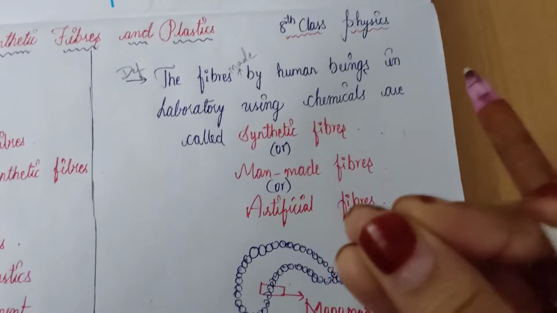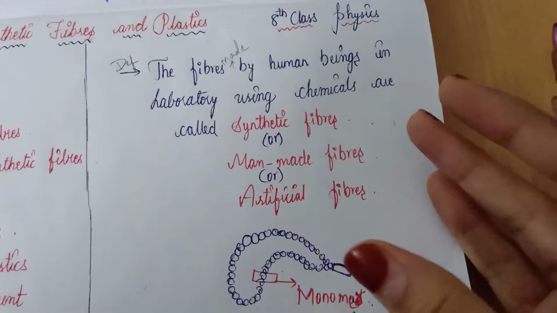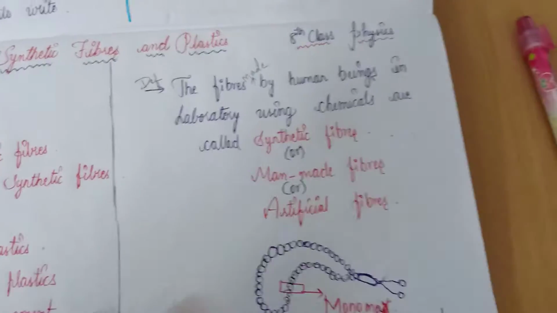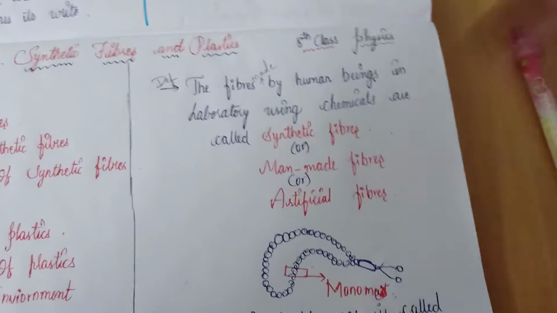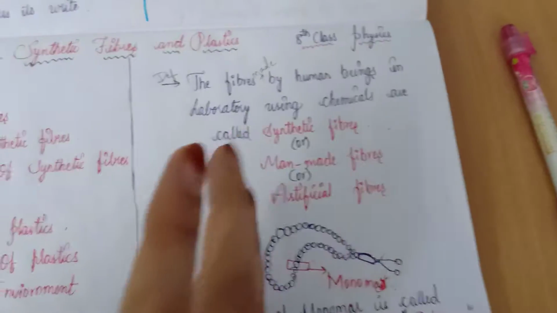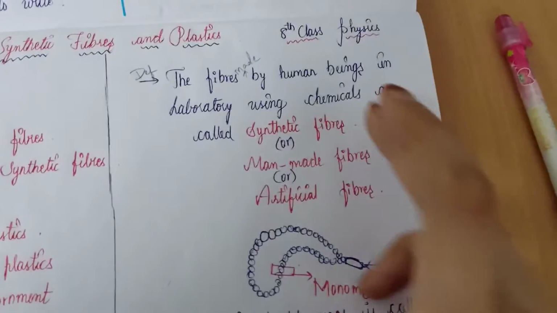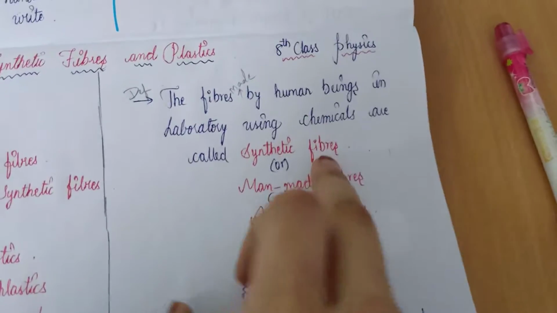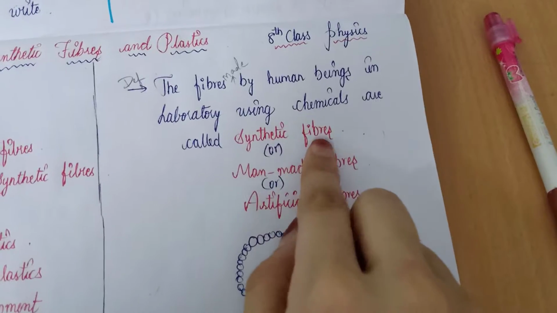The fibers which are created by us in big or small laboratories, using different kinds of chemicals present in our laboratories. Using those lab chemicals, we prepare synthetic fibers.